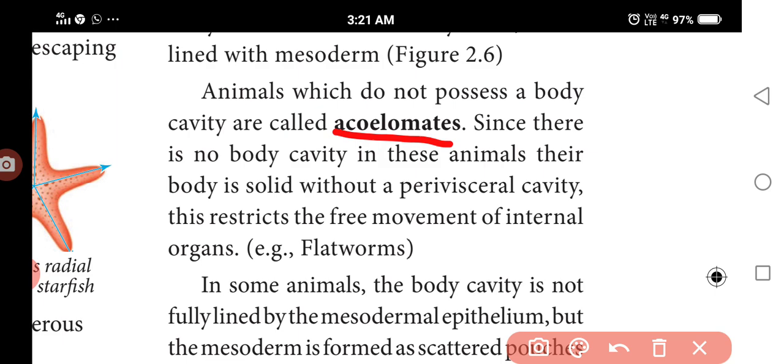There are no body cavities in those animals, so without the peripheral cavity, we have to see free movements of internal organs.